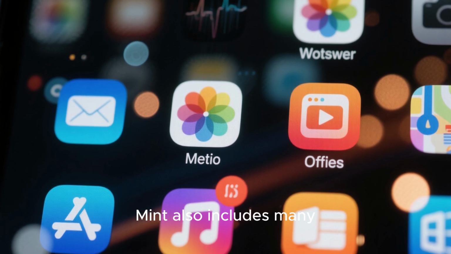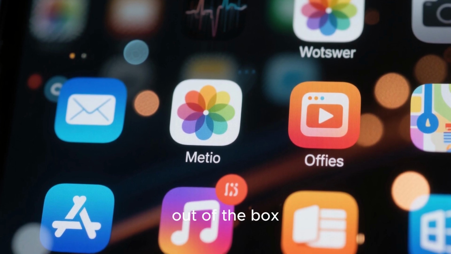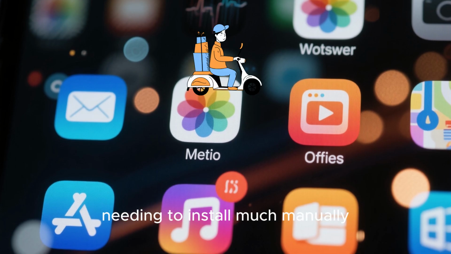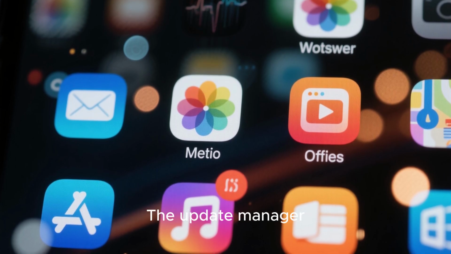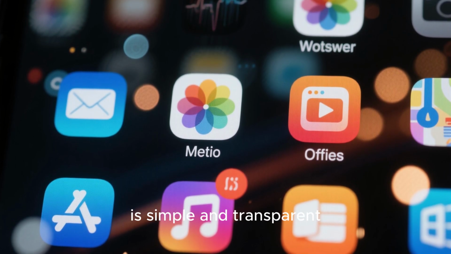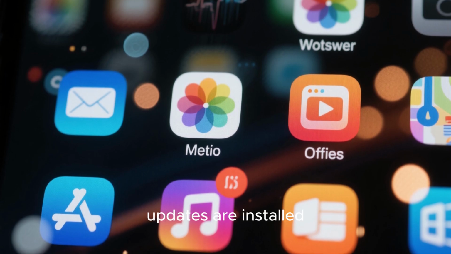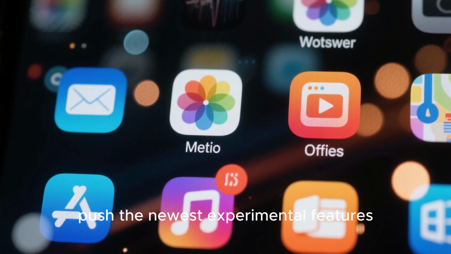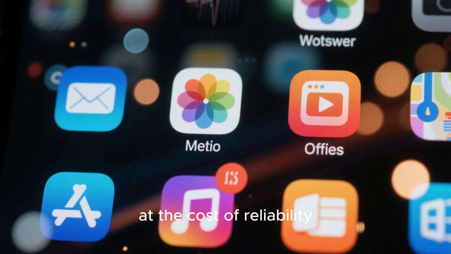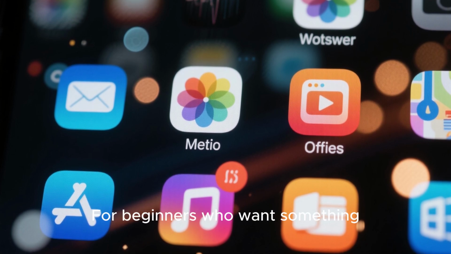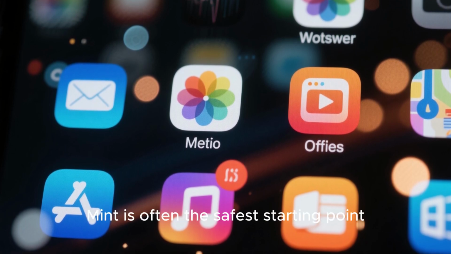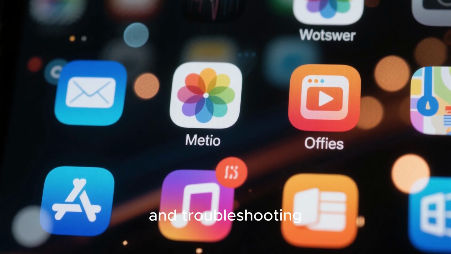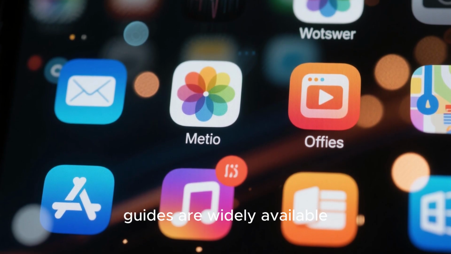Mint also includes many essential applications out of the box. You get a web browser, media player, Office suite, and system tools without needing to install much manually. The update manager is simple and transparent, giving users control over what updates are installed. Mint prioritizes stability, which means it doesn't push the newest experimental features at the cost of reliability. For beginners who want something that just works, Mint is often the safest starting point. The community is large, documentation is clear, and troubleshooting guides are widely available.